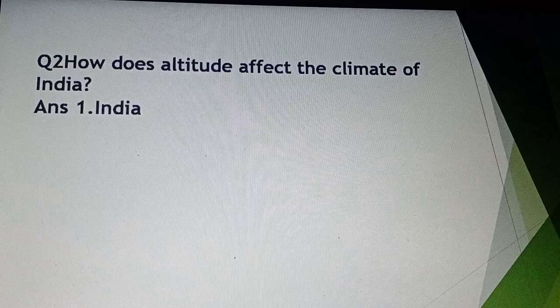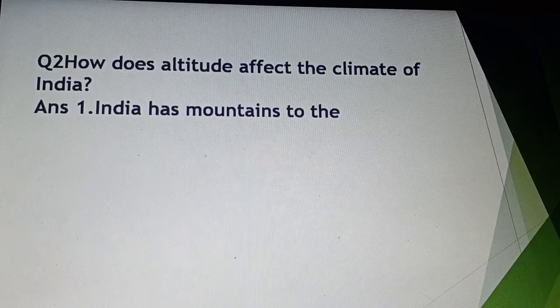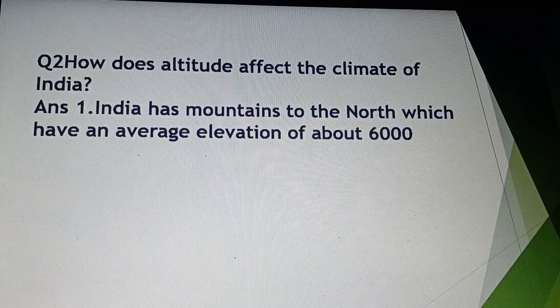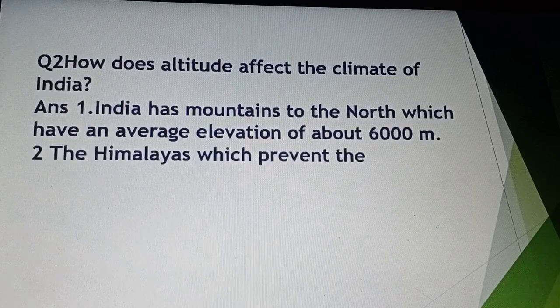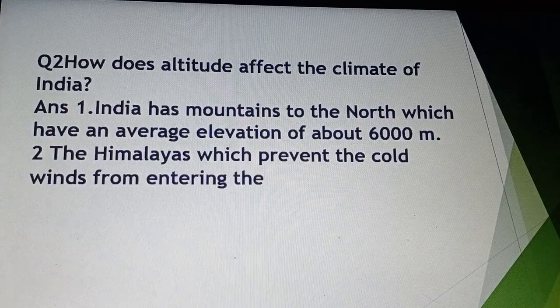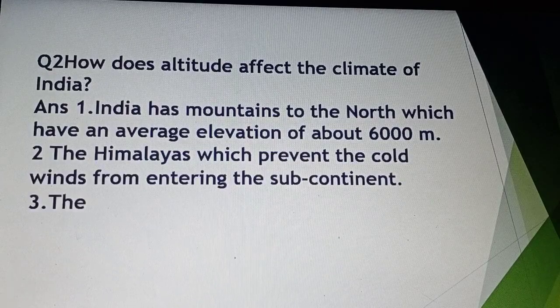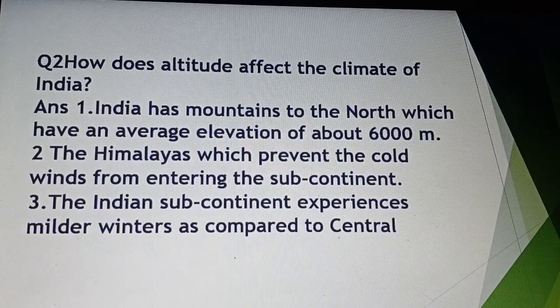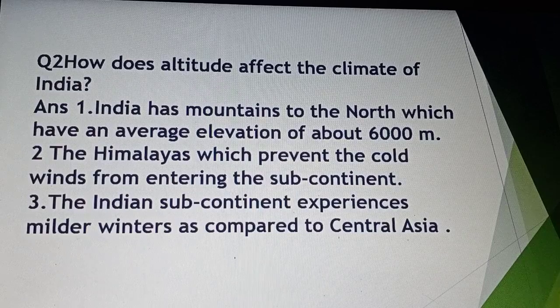Answer: India has mountains to the north with an average elevation of about 6,000 meters, the Himalaya, which prevent the cold winds from entering the subcontinent, and the Indian subcontinent experiences milder winters compared to Central Asia. So altitude affects the climate of India.